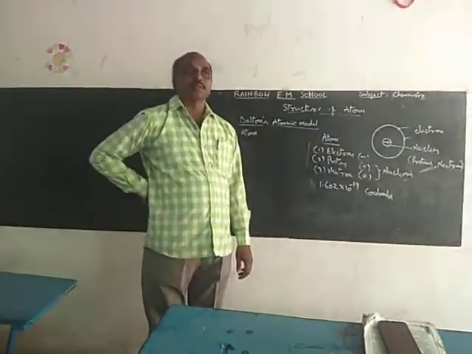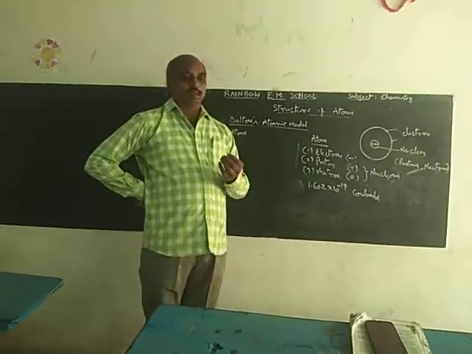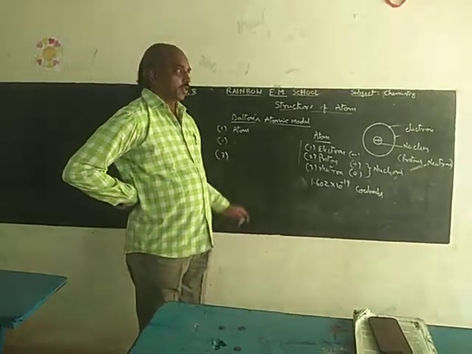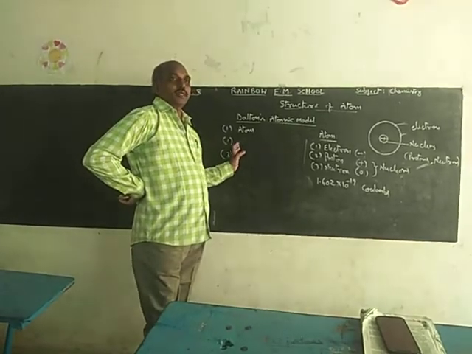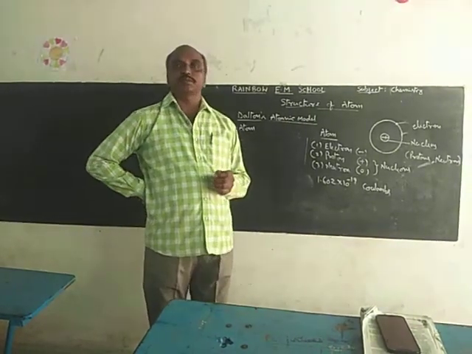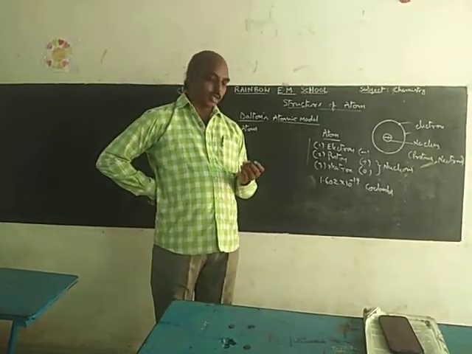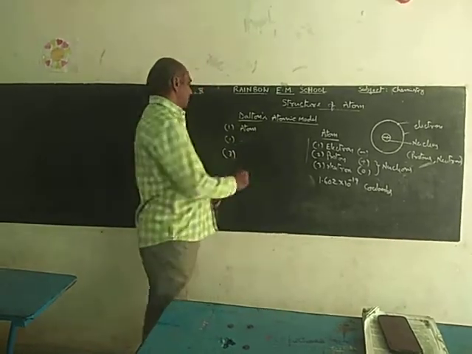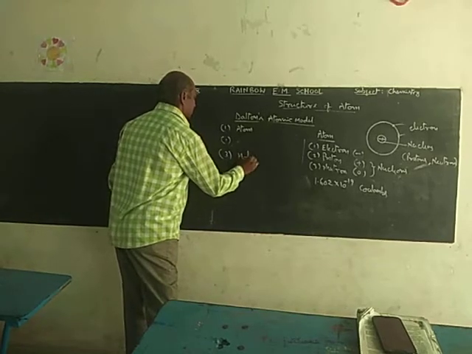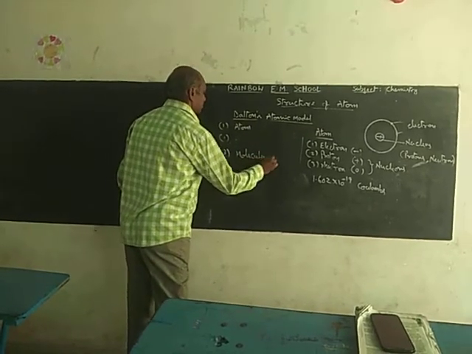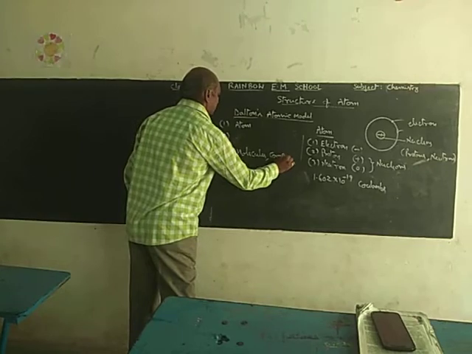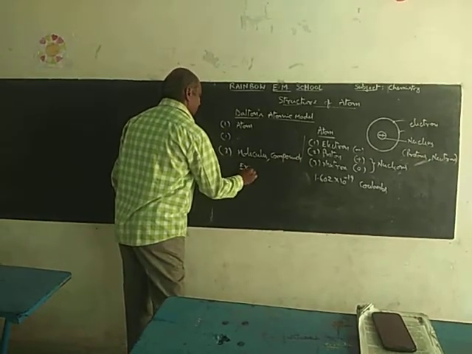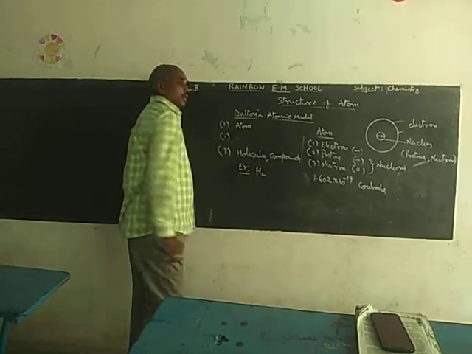Third point is how molecules and compounds are formed. These molecules or compounds are formed by combination of two or more atoms, either similar atoms or different element atoms combined to form molecules and compounds. For example, hydrogen molecule, H2 molecule.